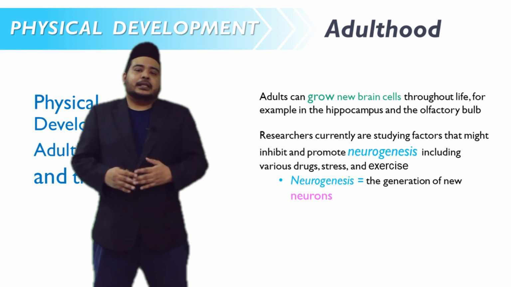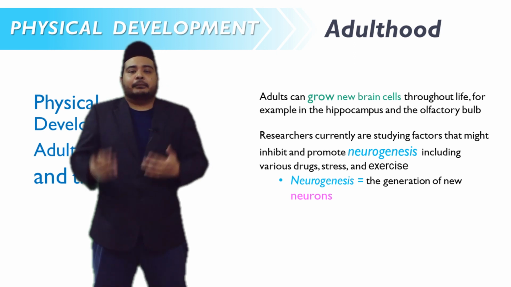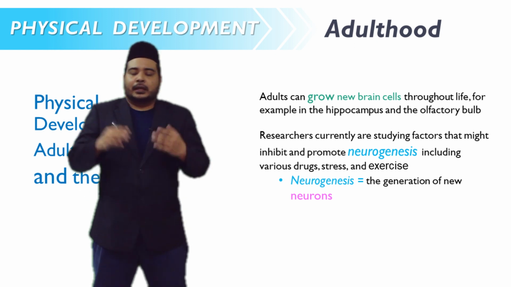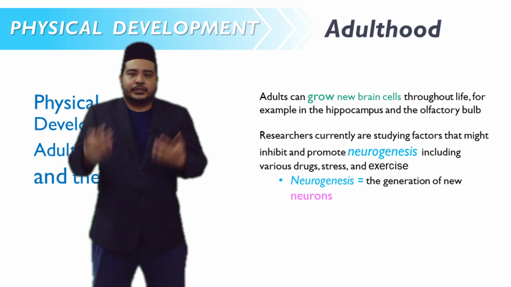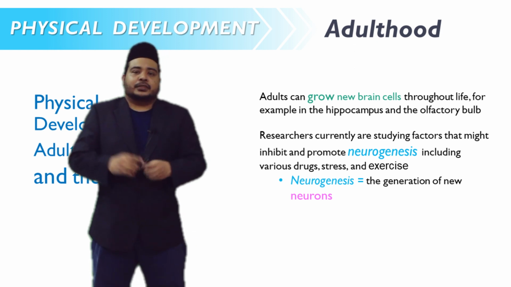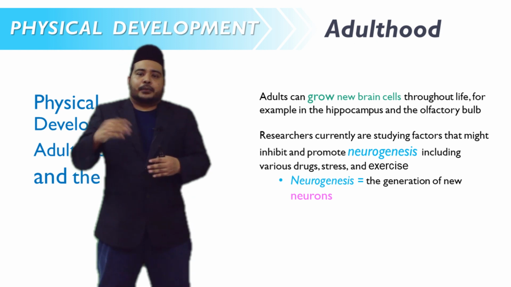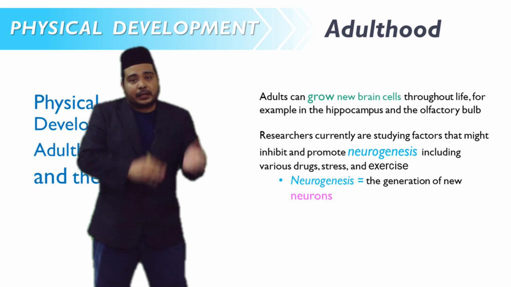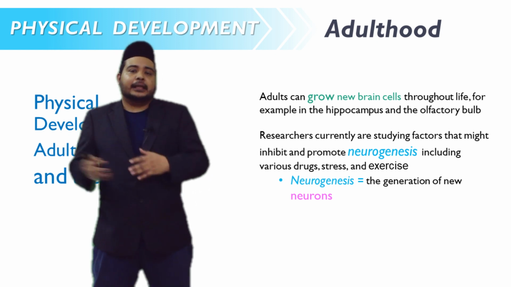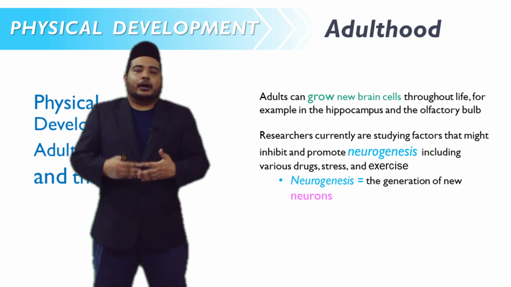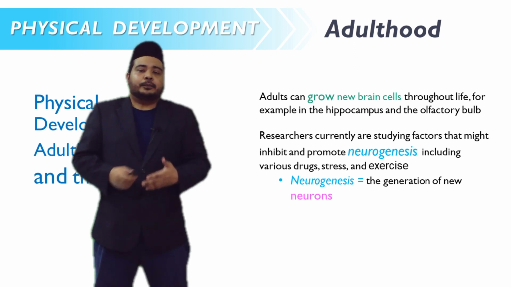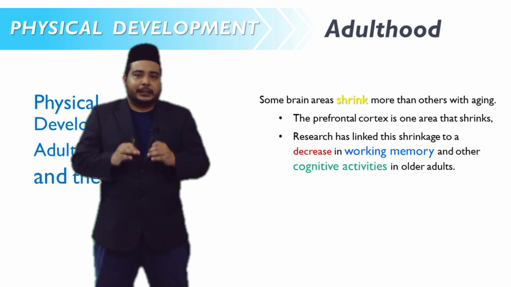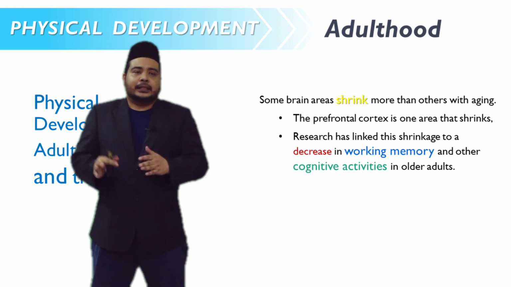Research is currently studying factors that might inhibit and promote neurogenesis, including various medications, drugs, stress as well as exercise. Neurogenesis refers to the process of generating new neurons. Researchers are focusing on that, and they found that even in middle and late adulthood, people are capable of producing new brain cells.